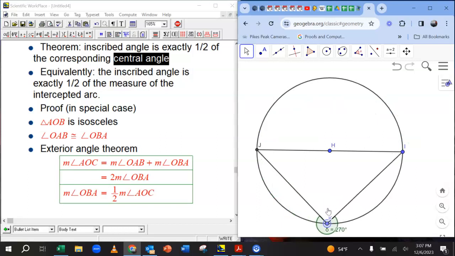Ooh, now it's registering the other way as 270, so that's a little confusing. We'll keep it over here. So this is a very good picture to remember that if you inscribe a triangle with one of the sides being a diameter, the opposite angle will be a right angle.